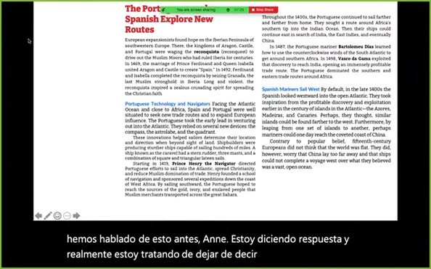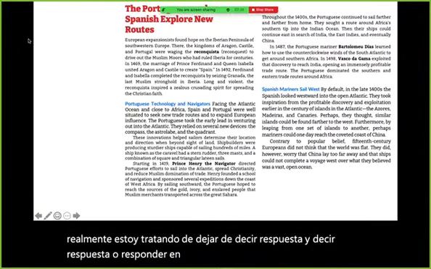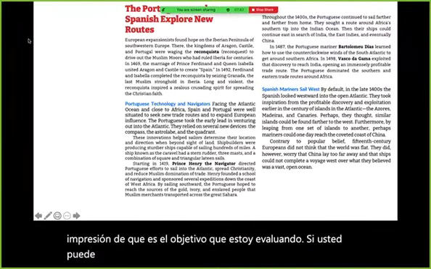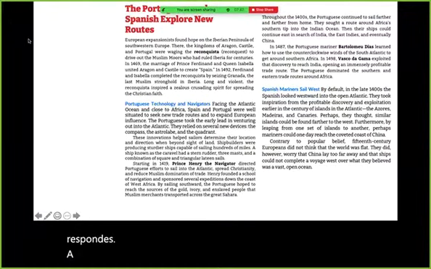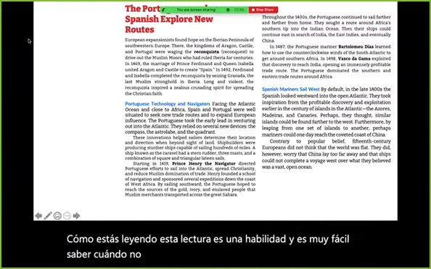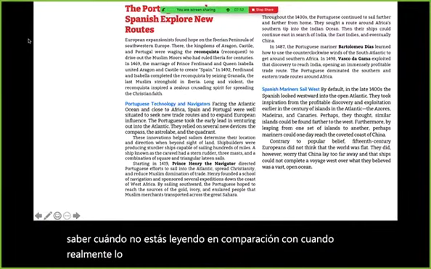response or respond instead, because answer gives you the impression that that is the objective, that I am assessing you on whether you can find answers, and I'm assessing you on how you respond to a text and how you are reading. Reading is a skill, and it's very easy to tell when you're not reading versus when you actually have read. So I'm going to go over these vocab terms very quickly.